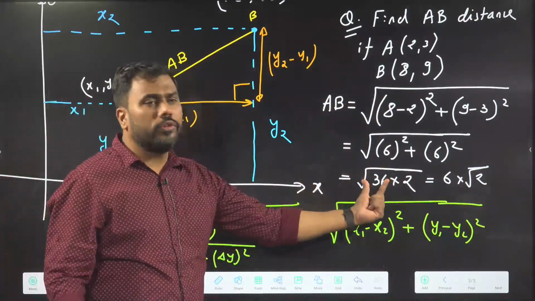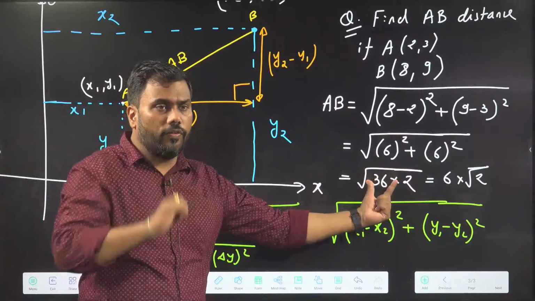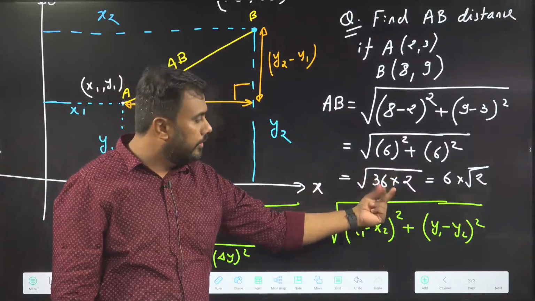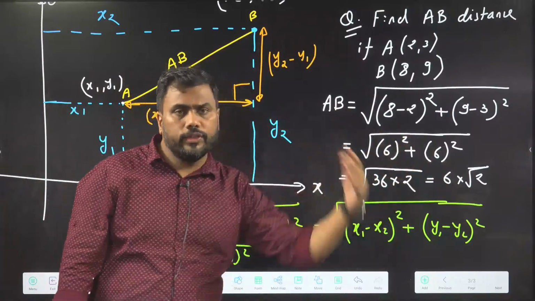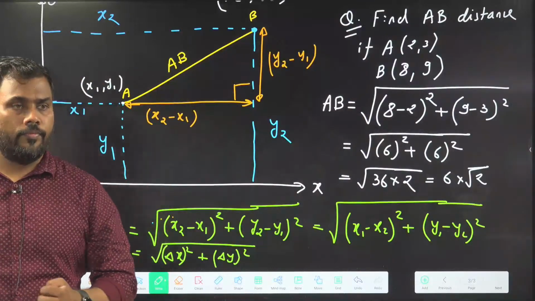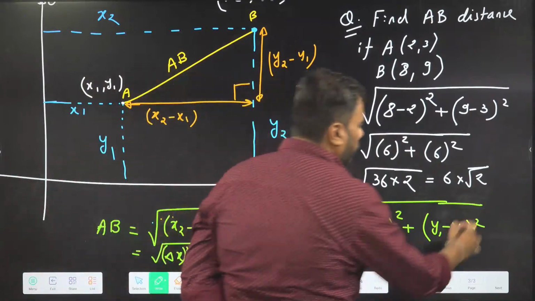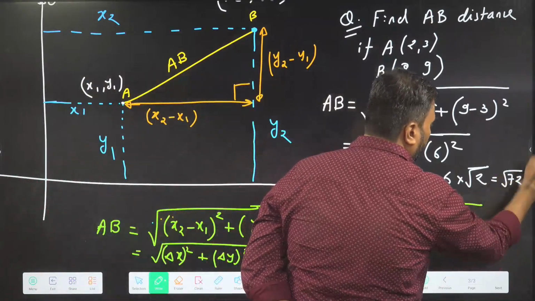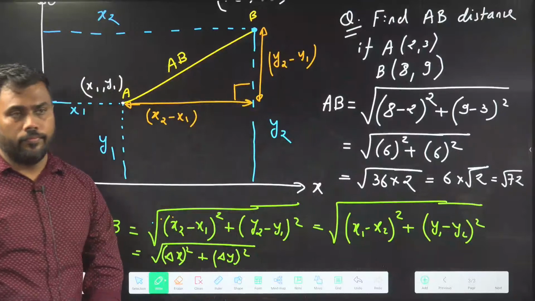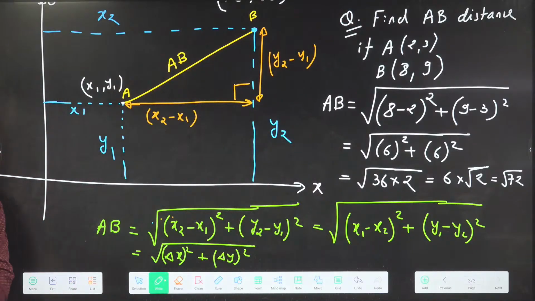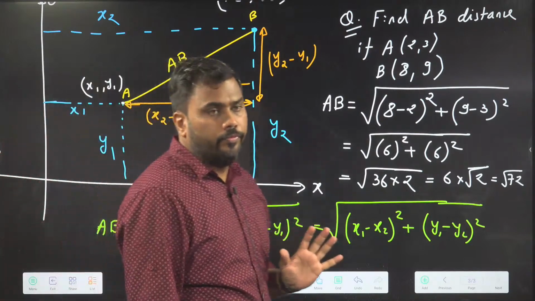Or you can also write root 72. That is also correct. A lot of students are giving me the answer root 72. That is also correct, but 6 root 2 is a better way to write this. So the correct answer may be root 72 or 6 root 2. Is this clear? Distance between 2 points. Okay, very good.